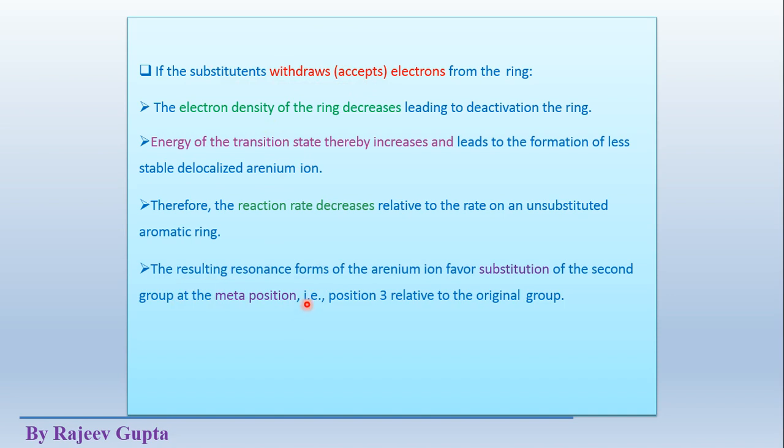It does not attack on ortho or para position, or we can say that the meta product will be the major product and ortho para products will be minor products. So this is position number 3. If we compare from the ipso position, the ipso position is the first position, then the third position on the benzene ring or aromatic ring is the meta position. So these electron withdrawing groups are generally meta directing groups, and these are ring deactivators.